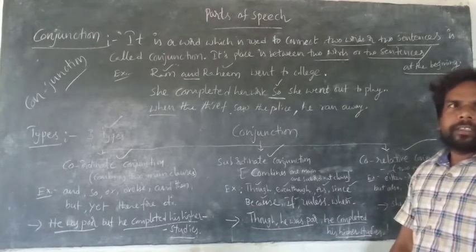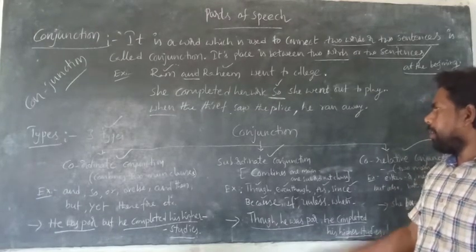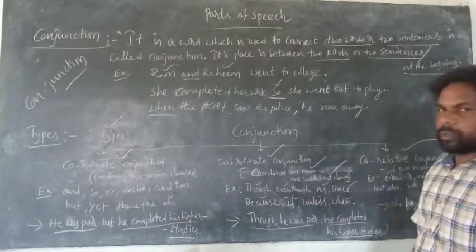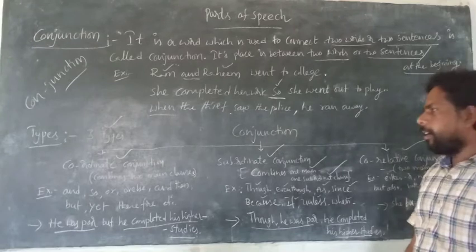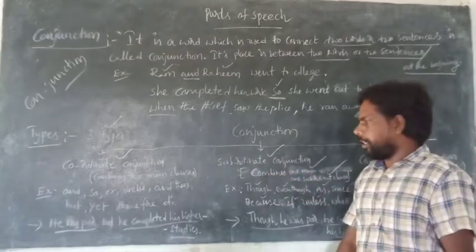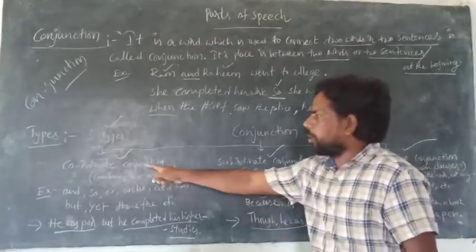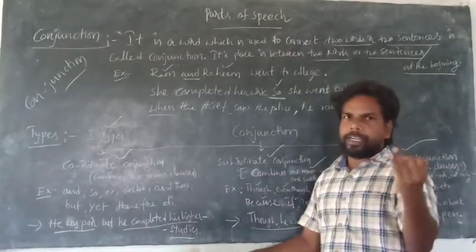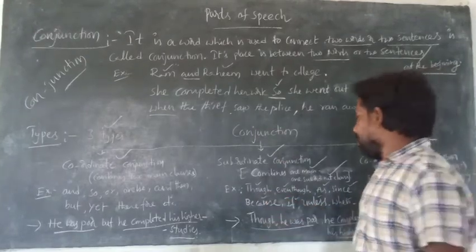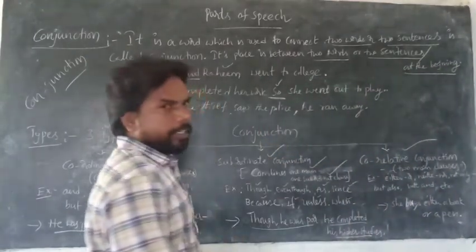Is it clear? Subordinate conjunction means a conjunction which combines one main clause and one subordinate clause. Coordinate conjunction joins two main clauses, and subordinate conjunction joins one main clause and one subordinate clause, like: though he was poor, he completed his higher studies.